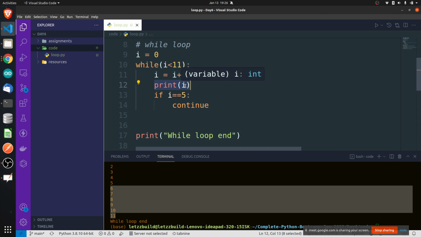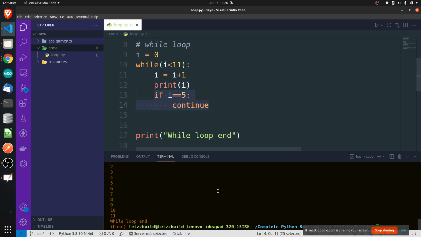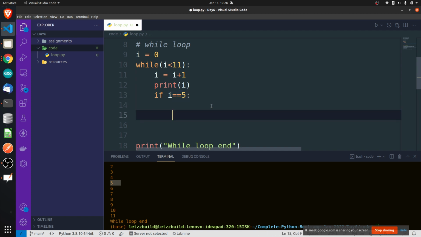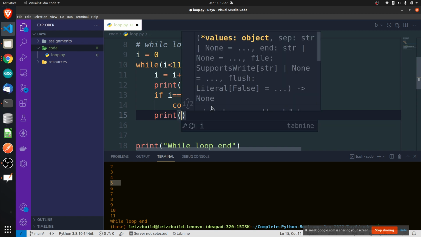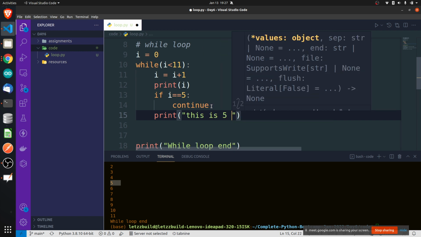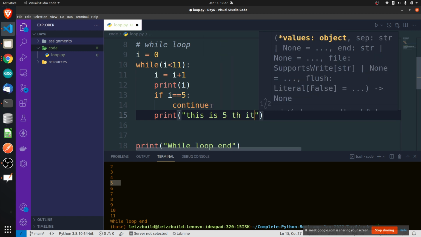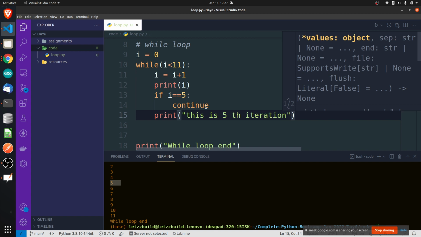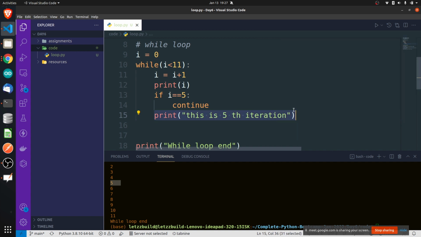If I write print I before continue, now see, I'll run this program here. 5 is also getting printed. So the point to remember is that whenever you write a continue statement, whatever you write below the continue statement, like print hello, or print this is 5th iteration, only that line will be skipped.